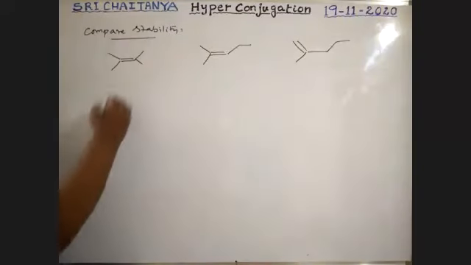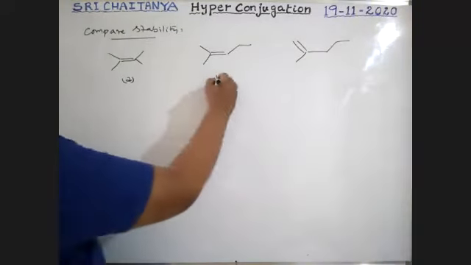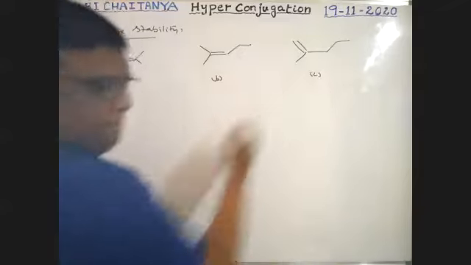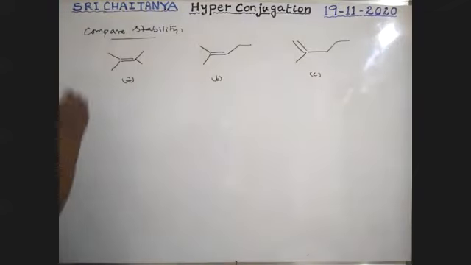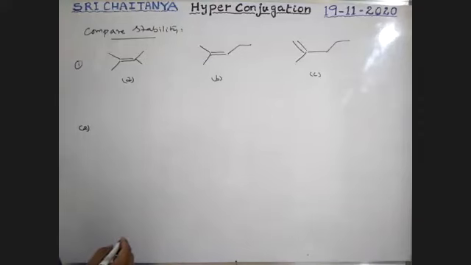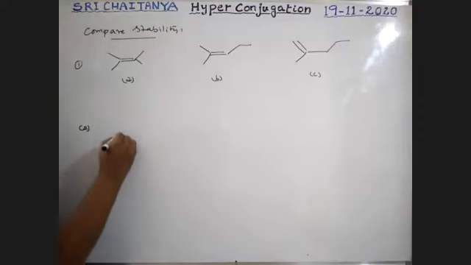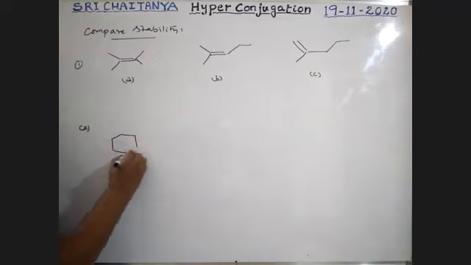Now tell me, boys, A, B, C. What is the order of stability? It is the first one, second one. Tell me your stability order.